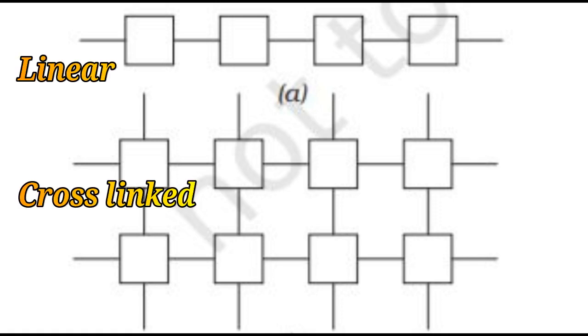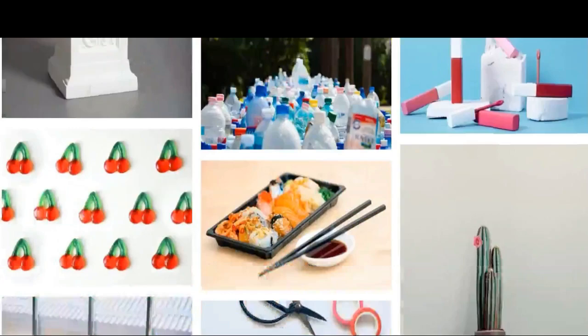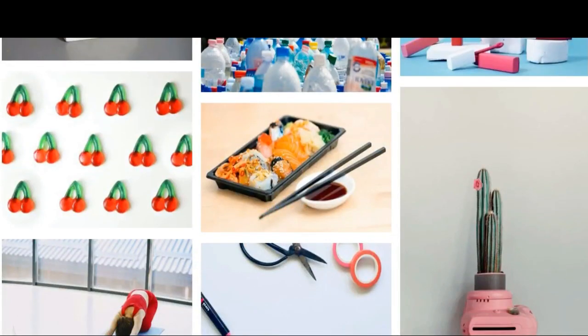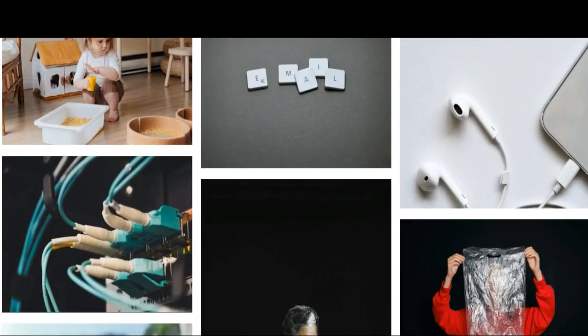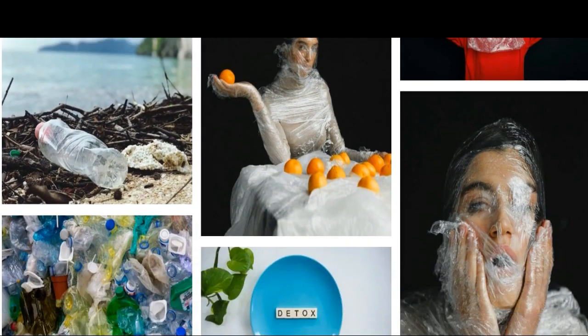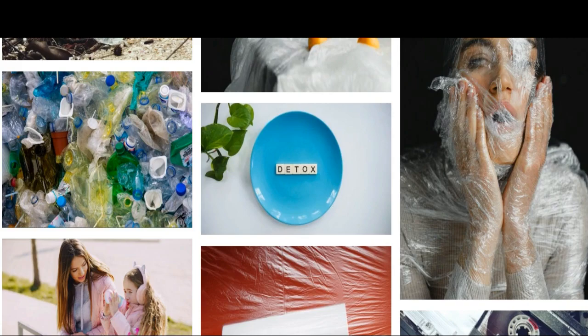Plastic articles are available in all possible shapes and sizes. Right? Plastics are ruling almost the whole world. You will find many articles around you are made up of plastics only.